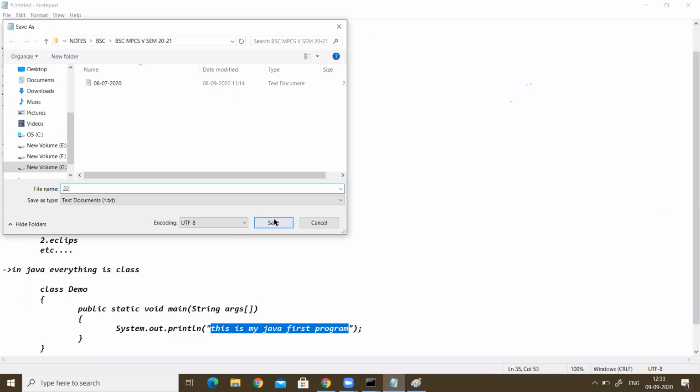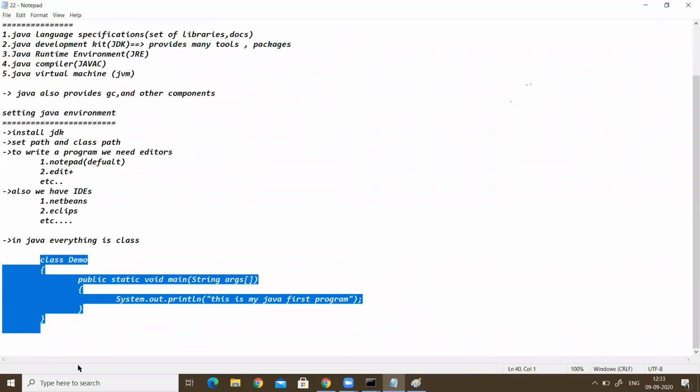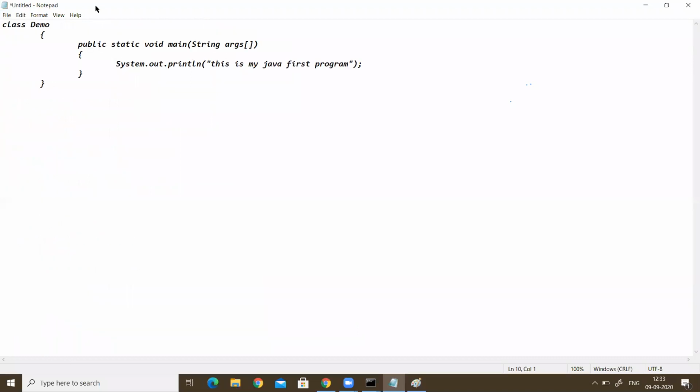We will take one more new notepad. This we can write. So what we write here is the Demo class. Now we have to save this file. How to save this file? We save it using the class name.